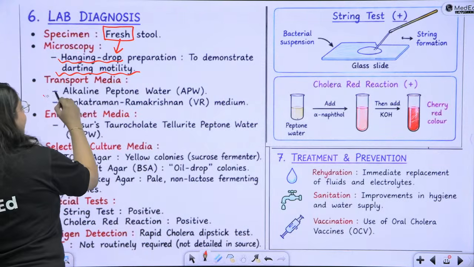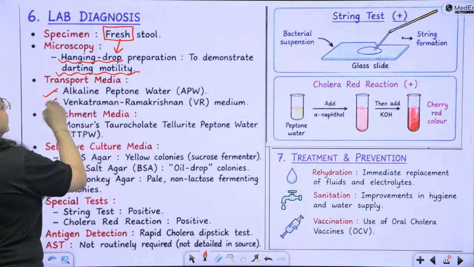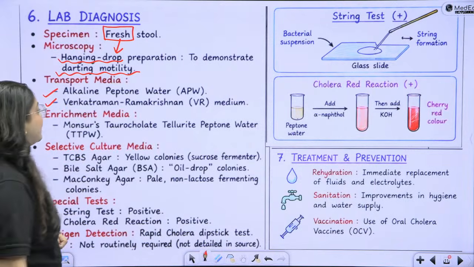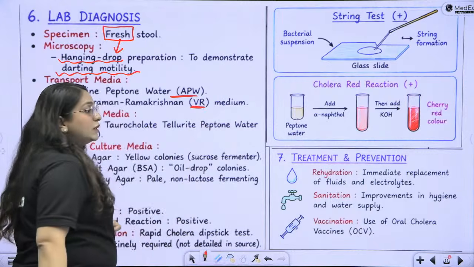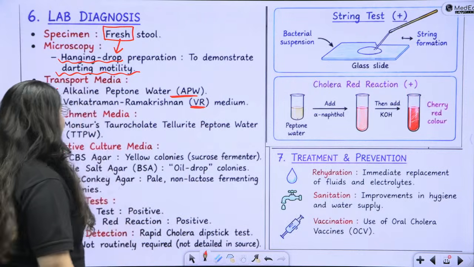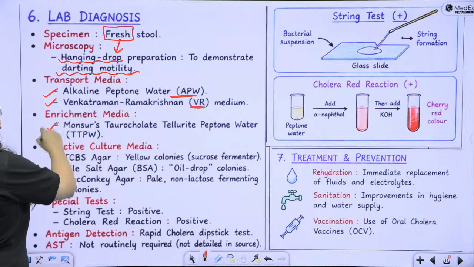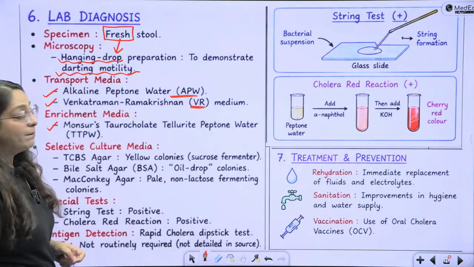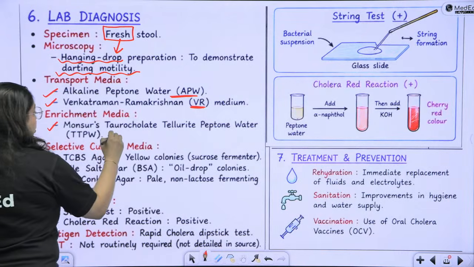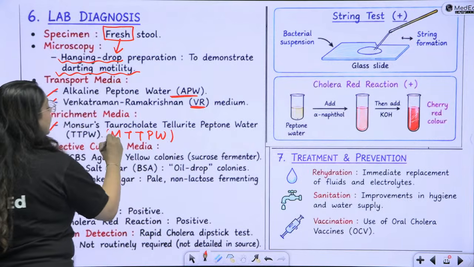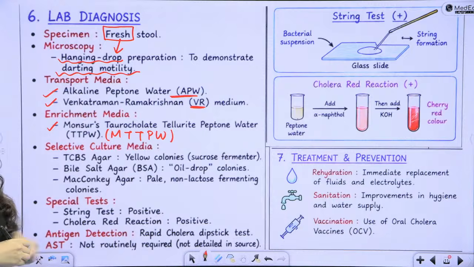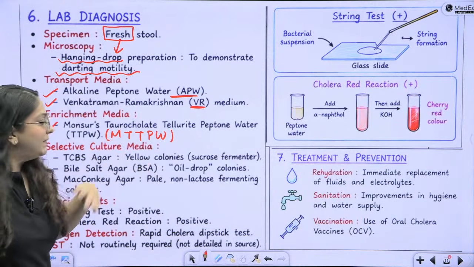Transport media is alkaline peptone water and Venkatraman Ramakrishnan medium. Please, please remember this, alkaline peptone water and VR medium. Also what can be used is the autoclaved sea water. Then Monsur's taurocholate tellurite peptone water, MTT-PW. Even if you don't remember the full name, it is PW, MTT-PW.